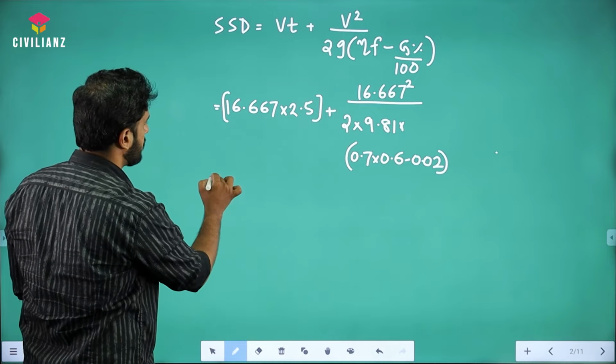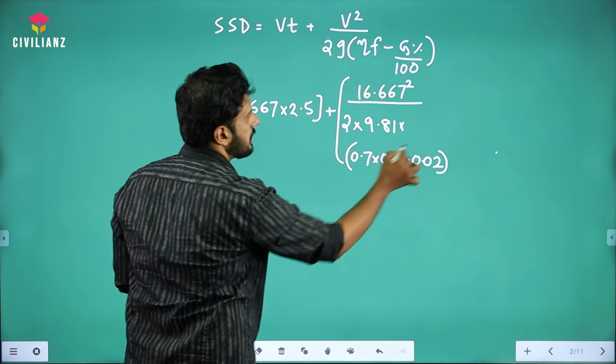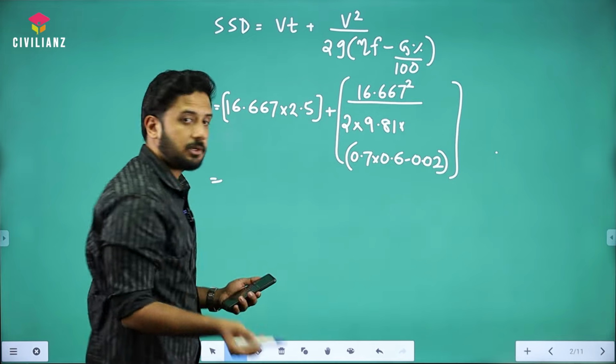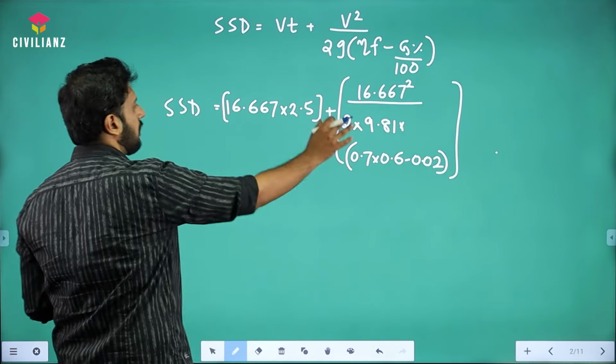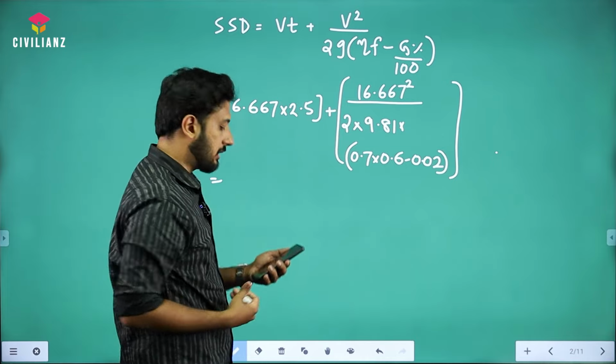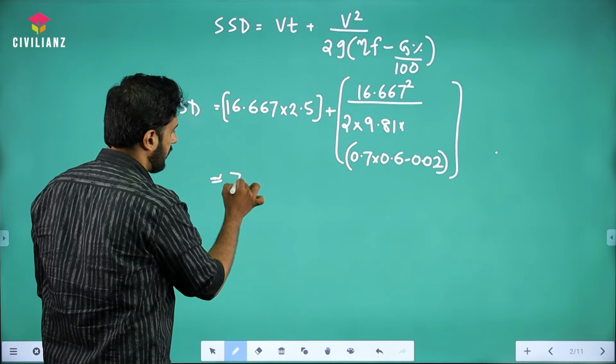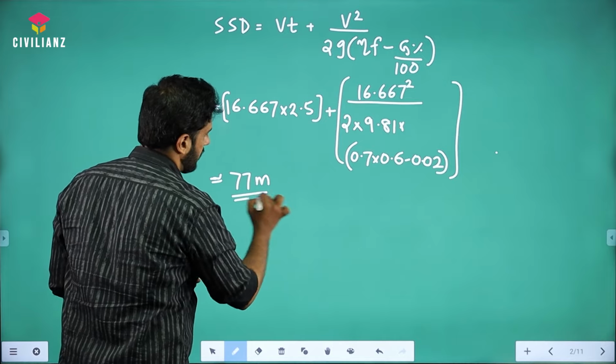So this second part is what we call our braking distance. Now they are asking the stopping sight distance, which is the sum of lag distance and braking distance. It comes out to be approximately 77 meters. That's it.